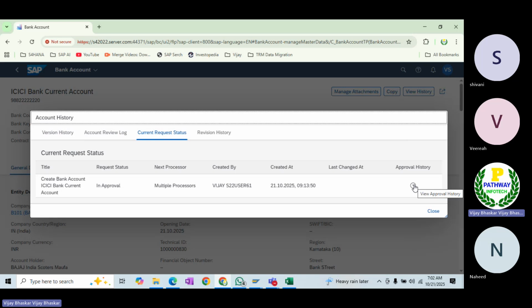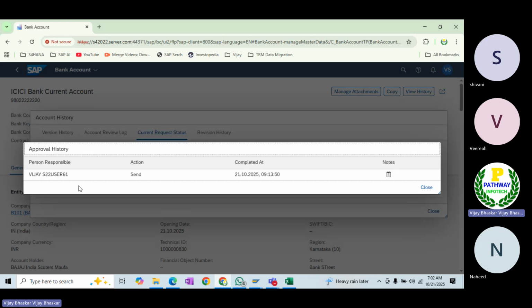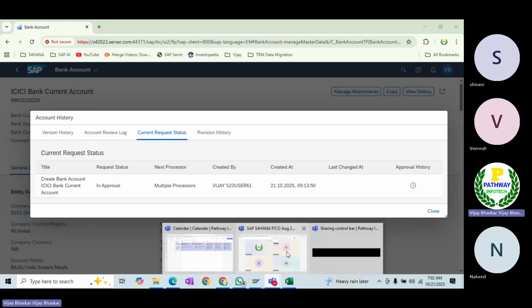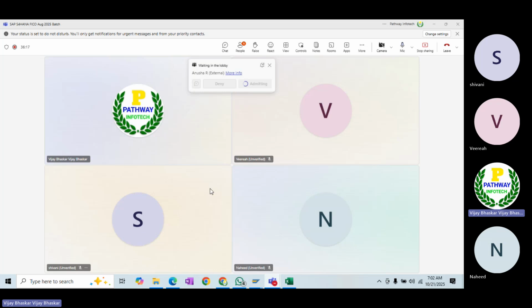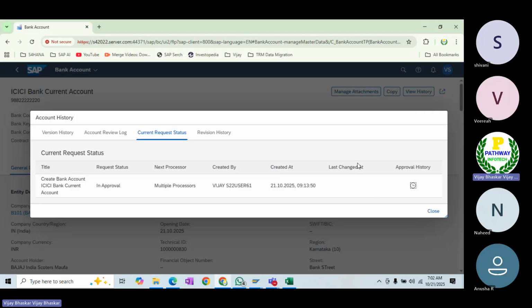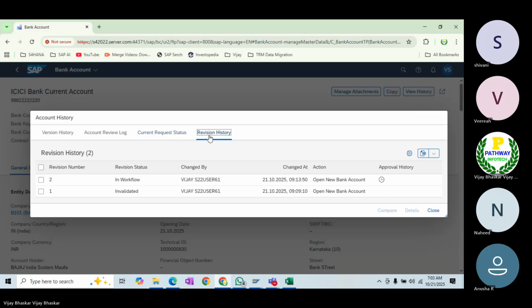If you want to see the approval history here, who has sent this one? I am the person who sent this for approval here. Then you can see that, and also the revision history.